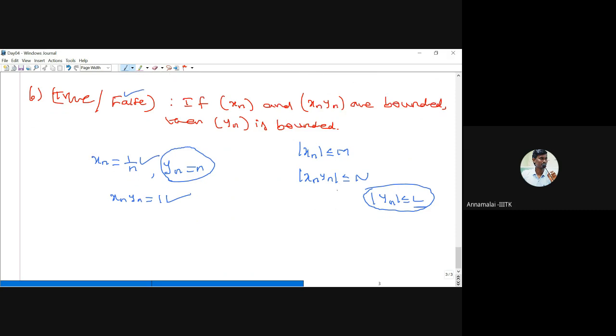Okay. Next, another question. Any doubt? Sir, if xn and yn are bounded, then the product is bounded, no, sir? Yes, that is bounded. If both xn and yn are bounded, because we can find the product of the bounds. Suppose xn is bounded by some number m1 and yn is bounded by some other number m2. If you take the product xn into yn, it is bounded by m1 into m2. You can always find it.